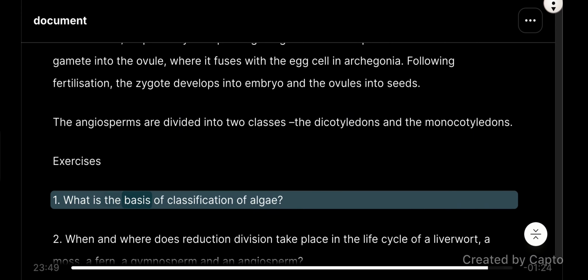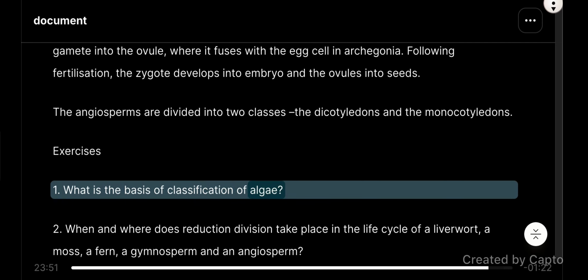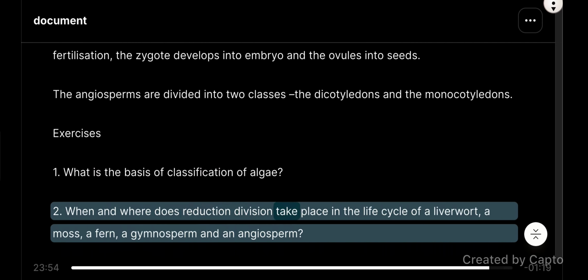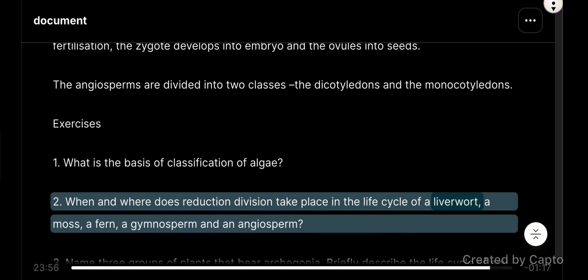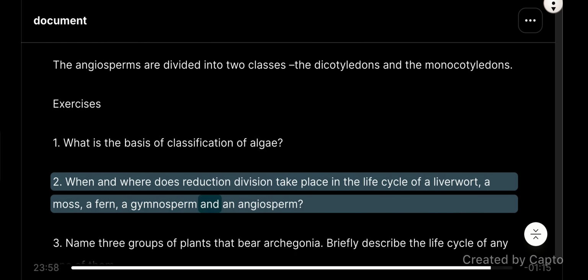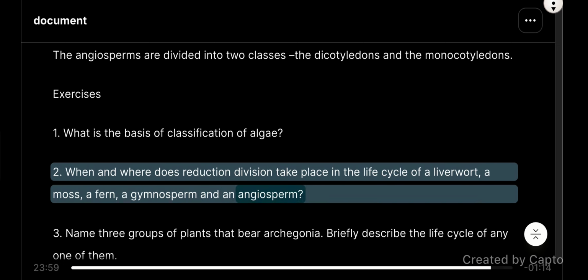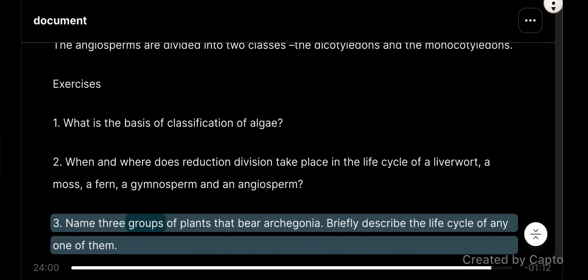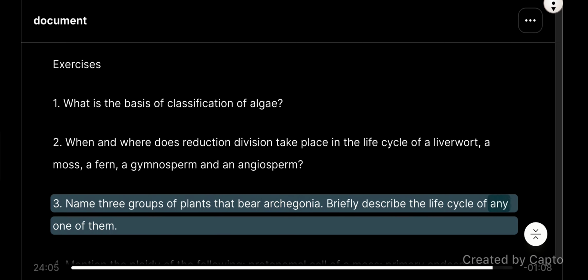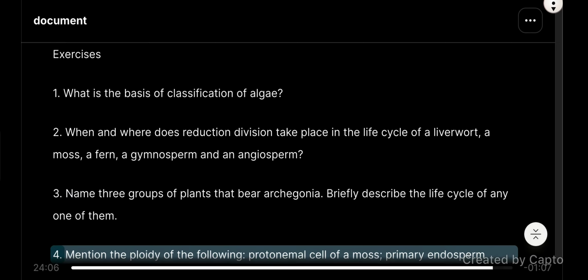Exercises. 1. What is the basis of classification of algae? 2. When and where does a reduction division take place in the life cycle of a liverwort, a moss, a fern, a gymnosperm, and an angiosperm? 3. Name 3 groups of plants that bear archegonia. Briefly describe the life cycle of any one of them.